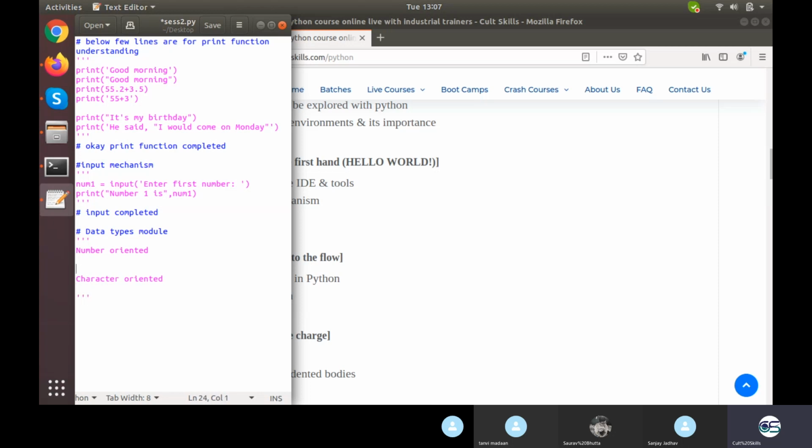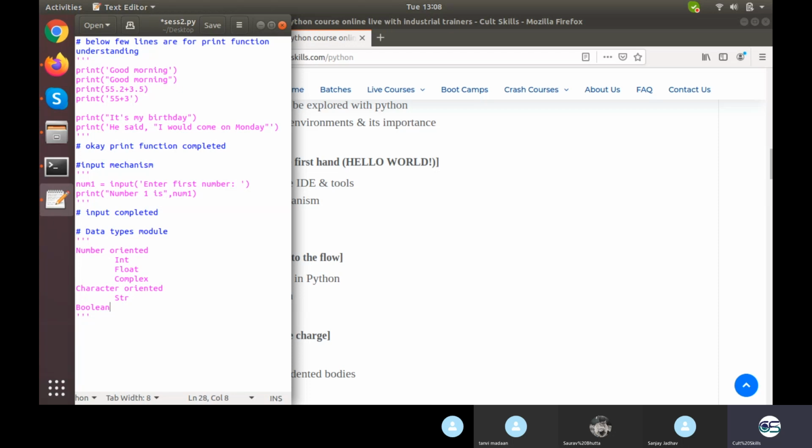So in the number oriented data type we have integer, float, and complex. And in the character oriented data type, we have one thing which is str, string. There is no such thing as single character or multi character. Simple enough, we have int, float, complex, and str. Now, what would they mean? Whatever you write would be stored in int, float, complex, or str. And there is one more data type, bool, the boolean data type, which stores true and false values.